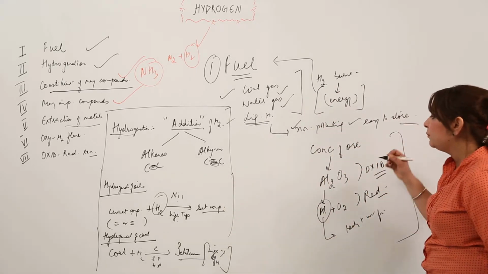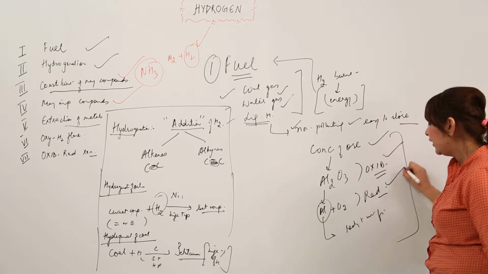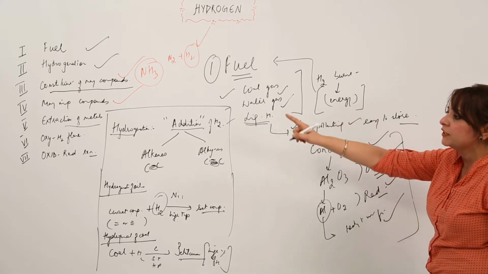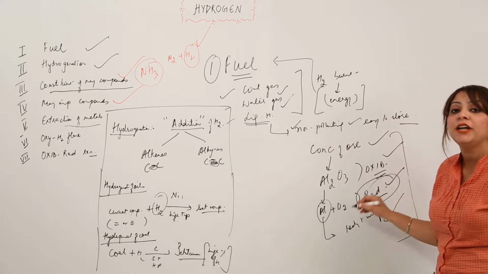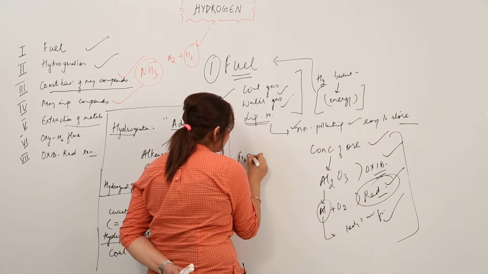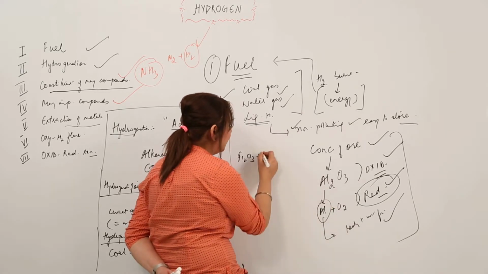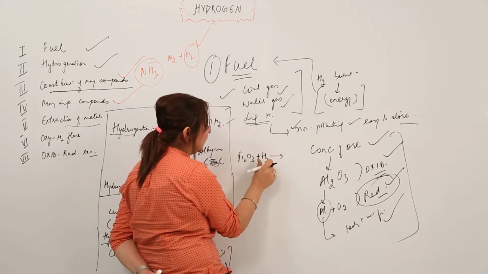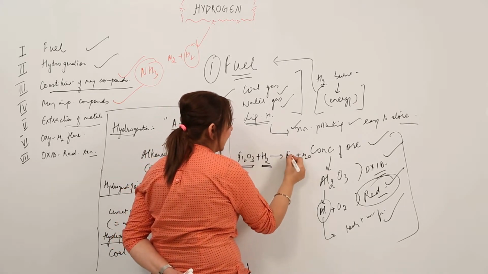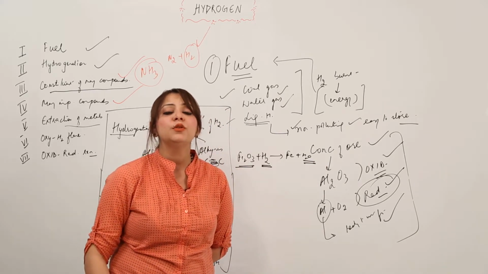As I told you, there are many steps which have to be followed in metallurgy: concentration, oxidation, reduction and refining. So hydrogen serves an important use in the extraction of metal, and what is that use? That is reduction. That means it helps in reducing the metal oxide into metal. For example, if I use this H2, this H2 can reduce it. Reduce means it can remove its oxygen and make the oxygen attach with itself. So in extraction we need to reduce metal oxides, and there we can use a reducing agent, hydrogen.